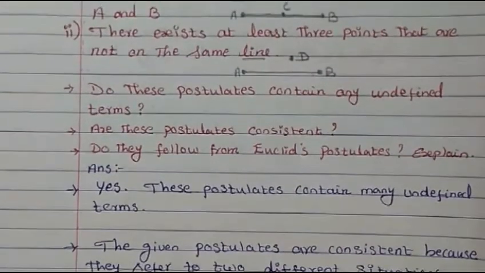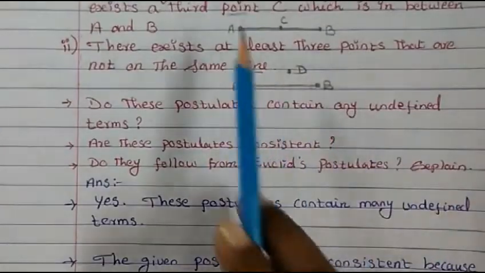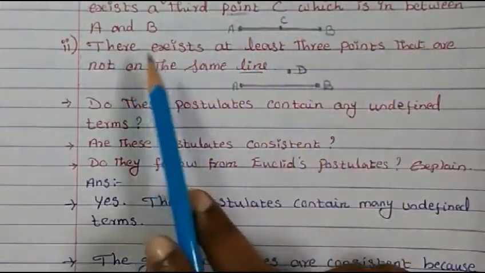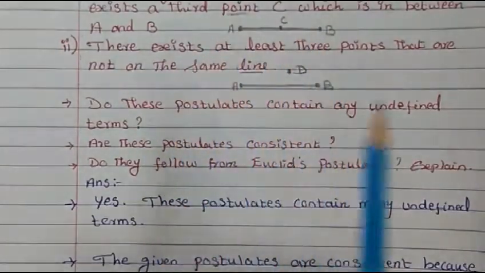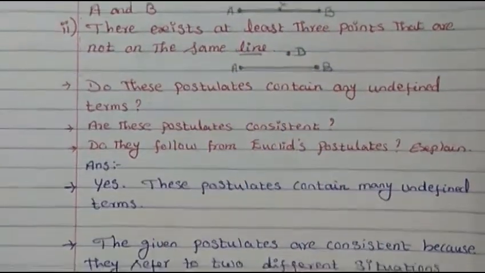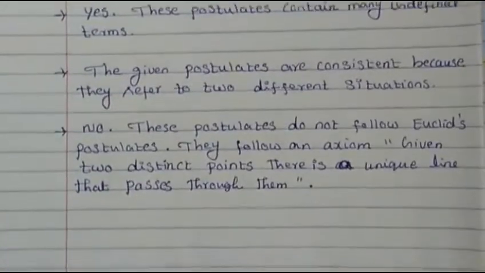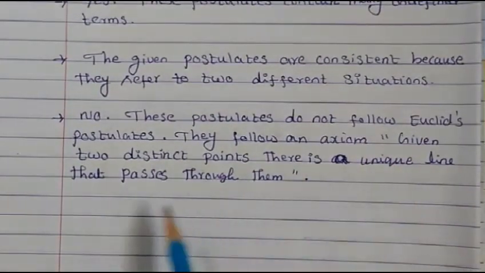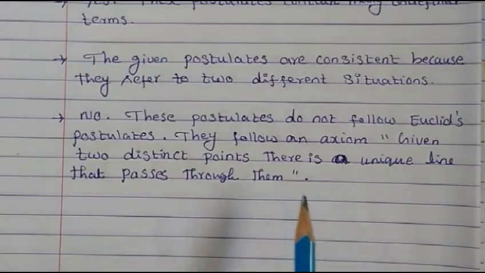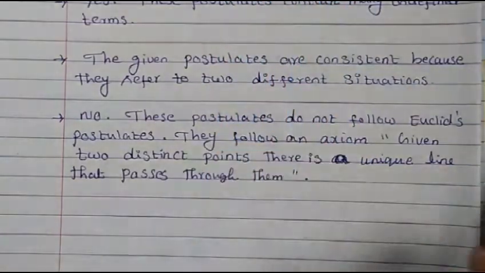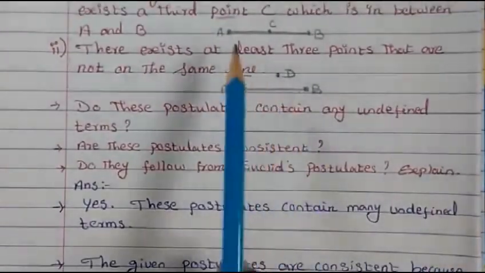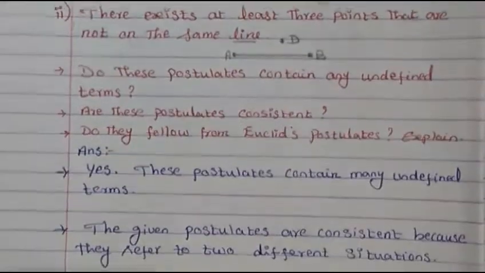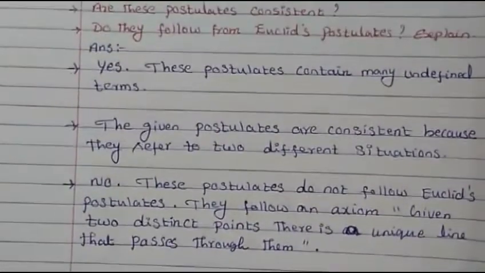You can see that given any two distinct points A and B, there exists a third point C which is in between A and B, so it follows this axiom. From here, the axiom is followed but not the postulate.